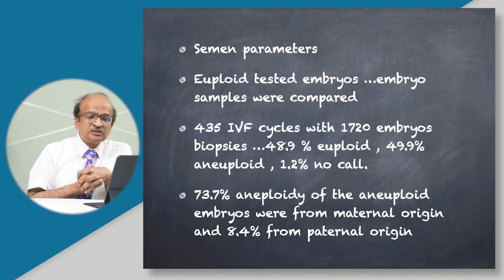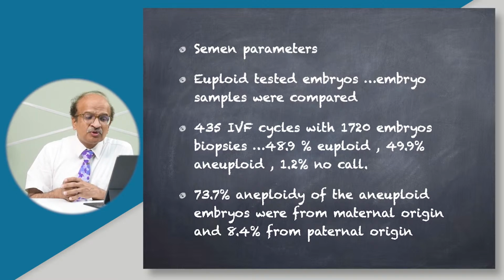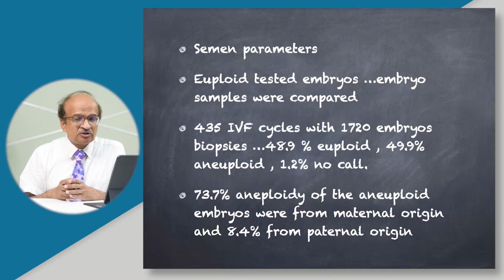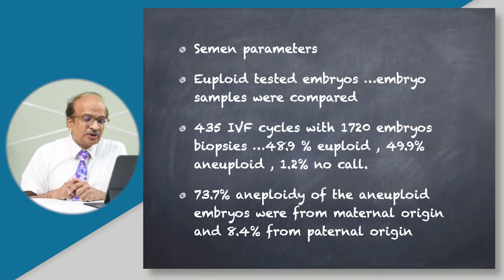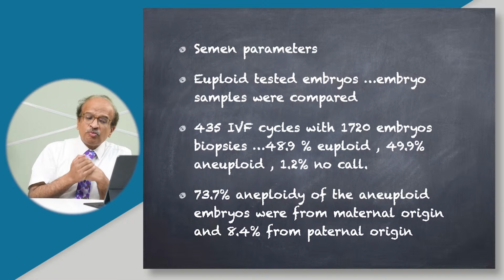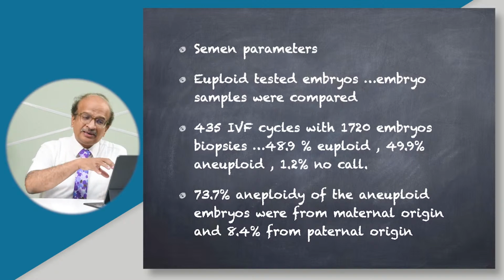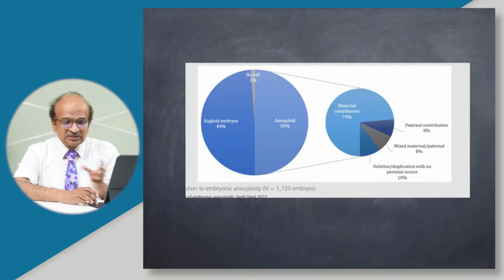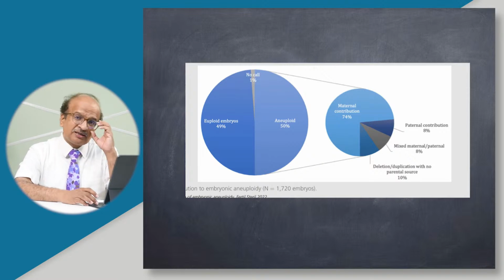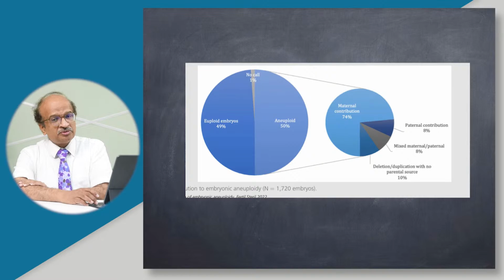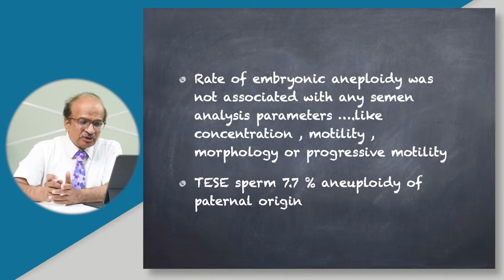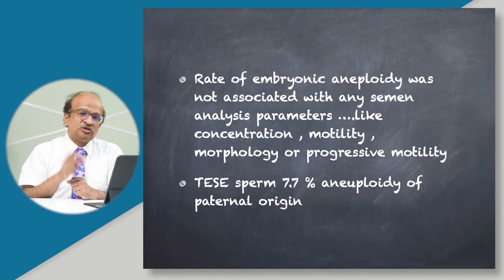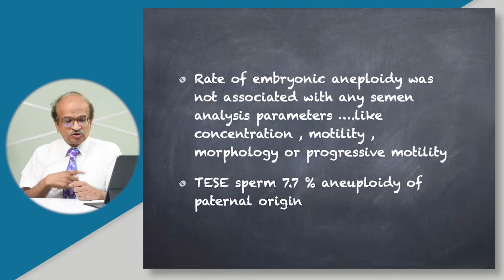After 435 IVF cycles, 1720 embryos were biopsied, 48.9% euploid, 49.9% aneuploid, and in about 1.2% no call of aneuploid or euploid was made. Of the aneuploid embryos, 73.7% were of maternal origin, while 8.4% were of paternal origin. And this diagram talks about the maternal contribution to aneuploidy and the aneuploidies because of paternal origin.